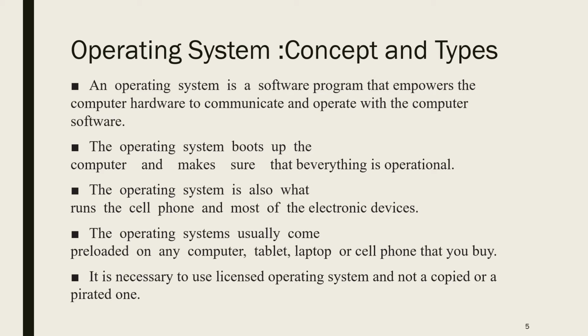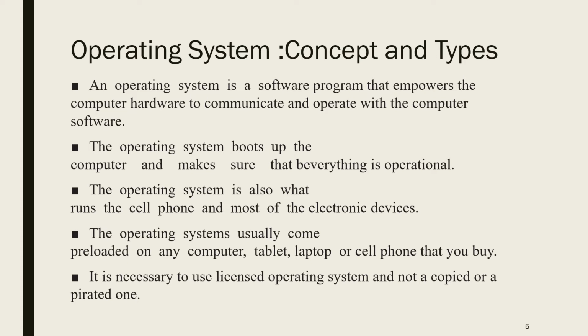The operating system boots up the computer and makes sure that everything is operational. So starting the computer is the main function of the operating system. Once the operating system is installed, then you are able to boot the computer, and it will also check whether all parts are attached to the computer or not.